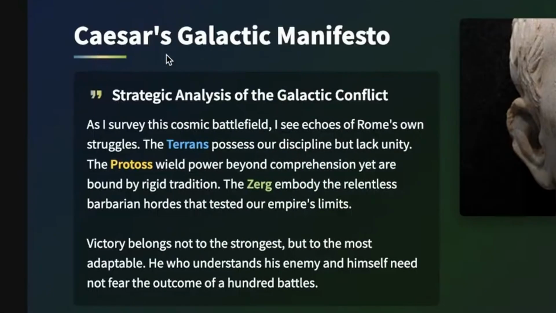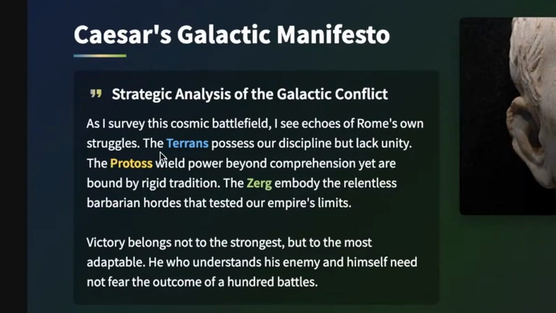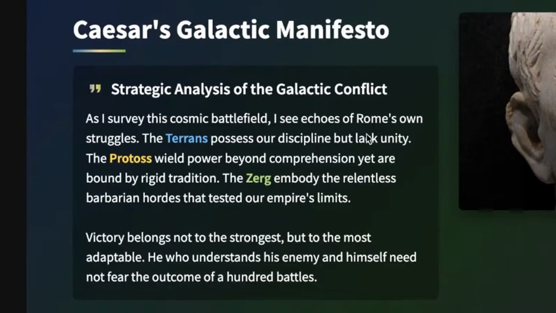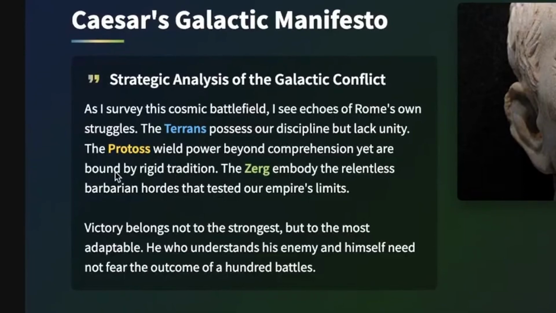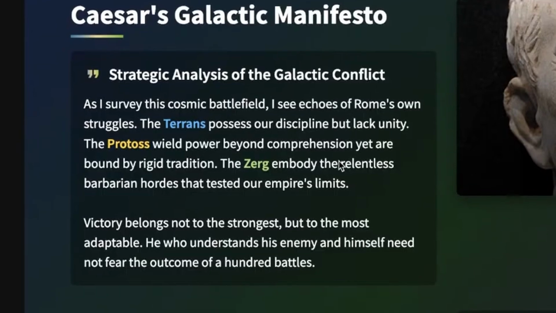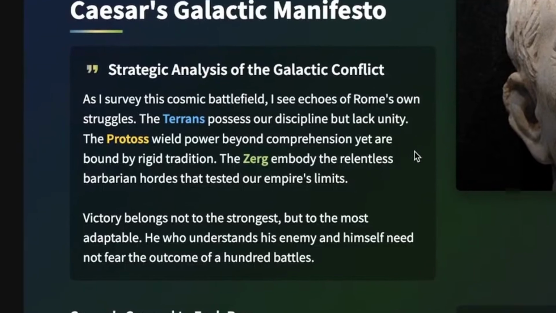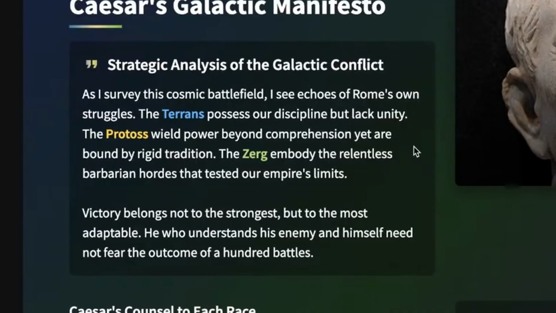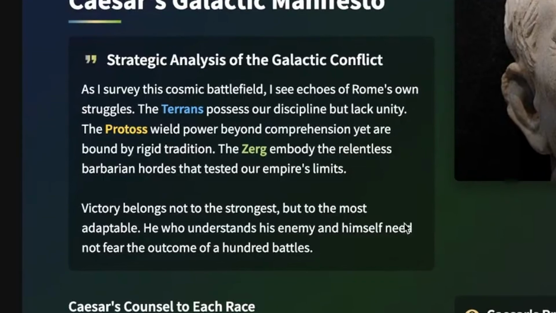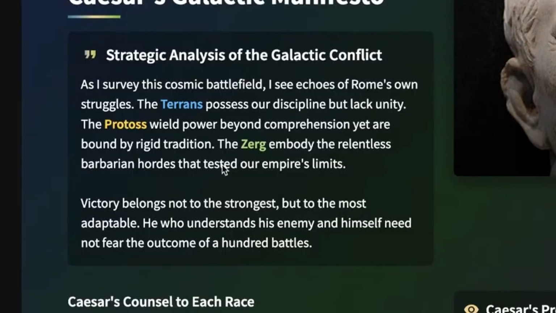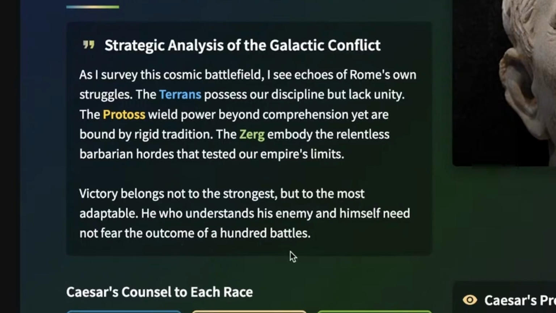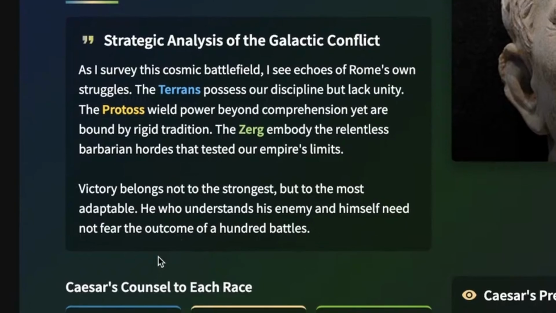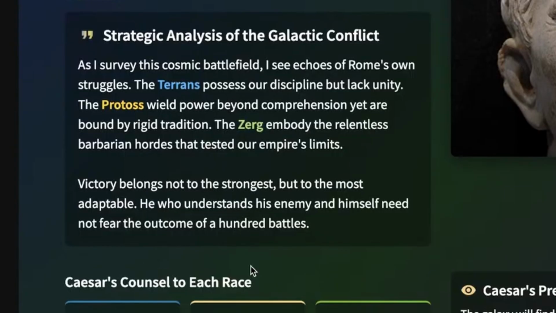Let me read this. So, Caesar's Galactic Manifesto, a strategic analysis of the galactic conflict. As I survey this cosmic battlefield, I see echoes of Rome's own struggles. The Terrans possess our discipline but lack unity. The Protoss wield power beyond comprehension, yet are bound by rigid tradition. The Zerg embody the relentless barbarian hordes that tested our empire's limits. Victory belongs not to the stronger, but to the most adaptable. He who understands his enemy and himself need not fear the outcome of 100 battles.